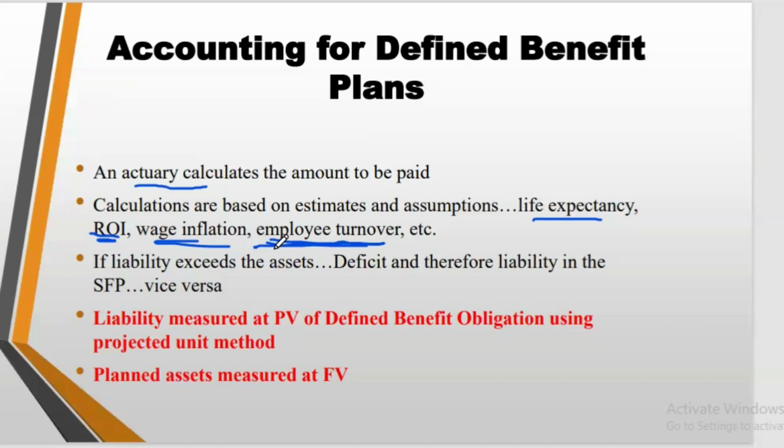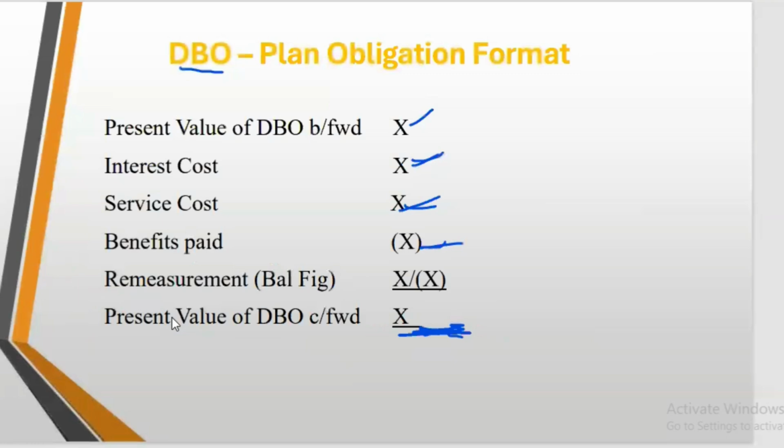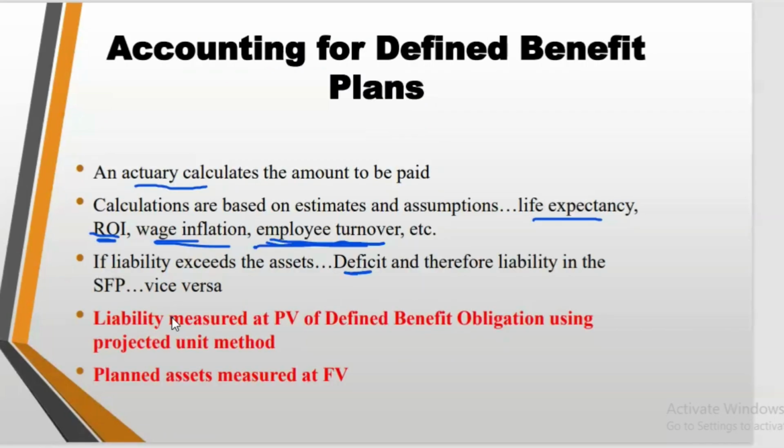When the actuaries are estimating the present value of the defined benefit obligation, both at the opening and at the end, and this is if the liability exceeds the asset, we have a deficit and therefore a liability in the statement of financial position. Now, we'll solve more questions and you get it. What we are saying is we have two things: the defined benefit plan asset and the defined benefit plan obligation. So we compare the plan asset with the plan obligation.